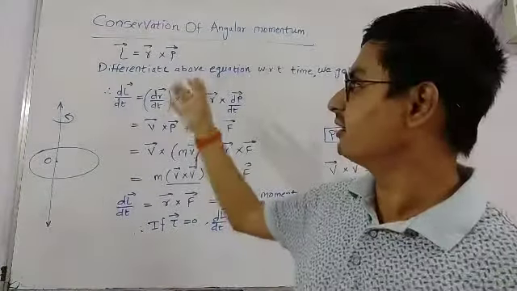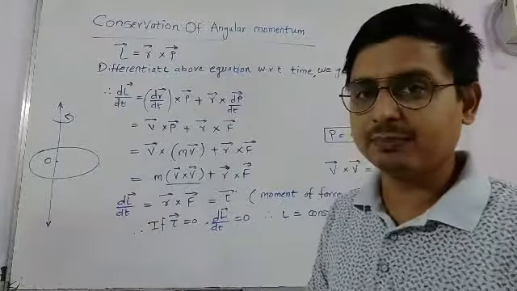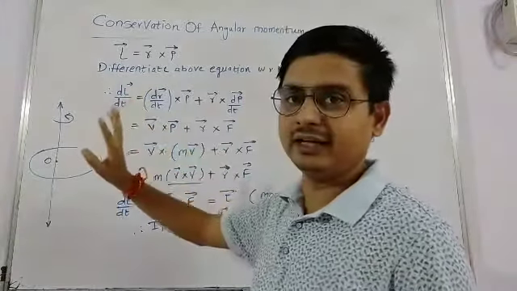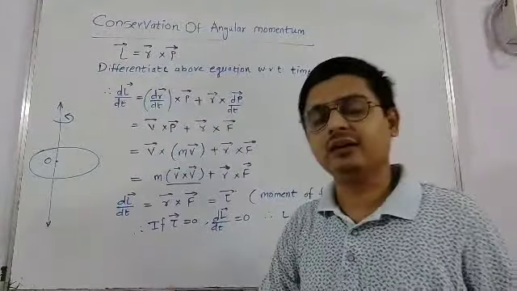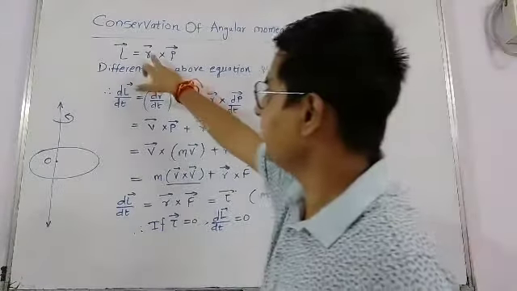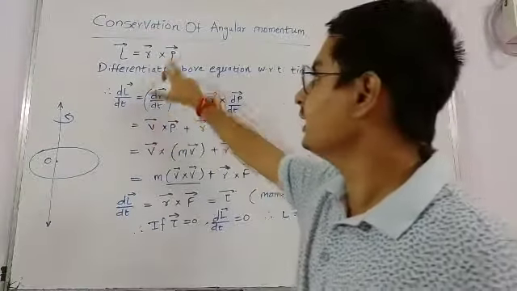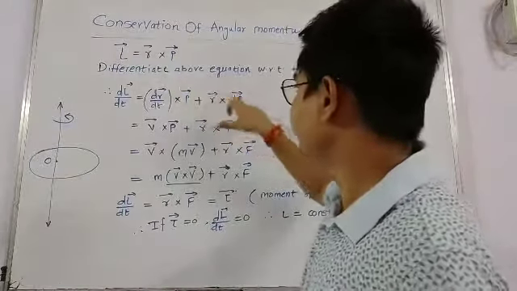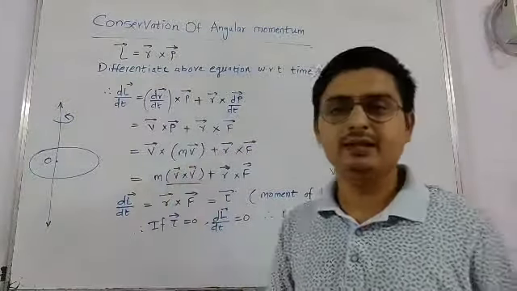So if we differentiate the above equation with respect to time, let's see what happens. Here we get dL upon dt, the derivative of angular momentum, which will be given by a vector product. का कभी भी differentiation करना है तो we cannot change the sequence. First we take dr bar upon dt into p bar plus r bar into dp bar upon dt. Please remember that the sequence cannot be changed.